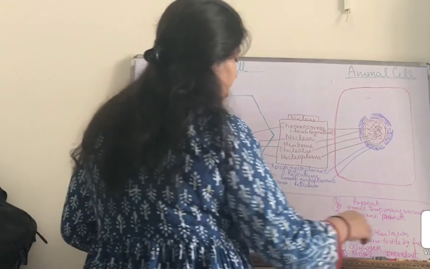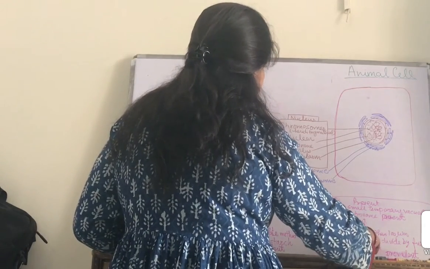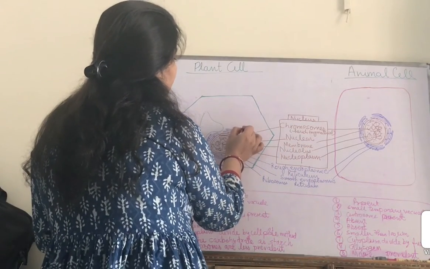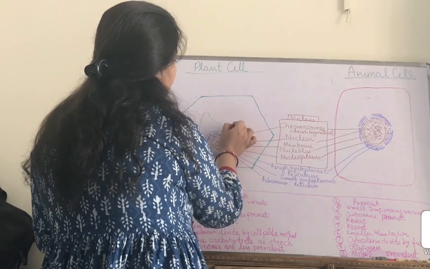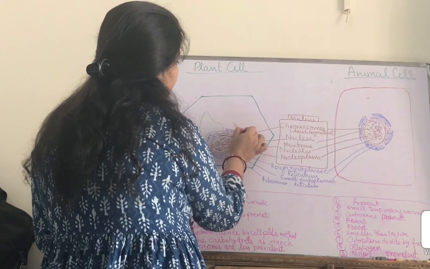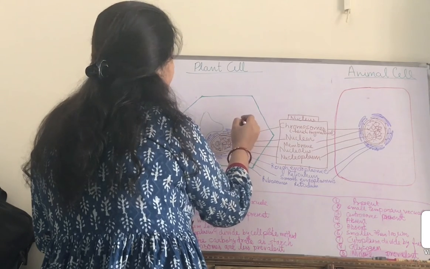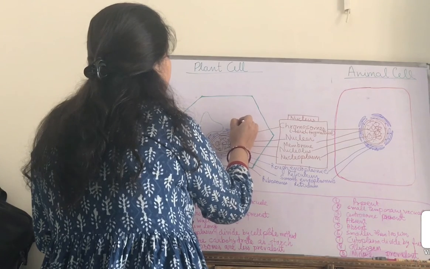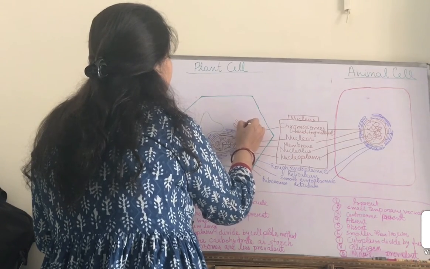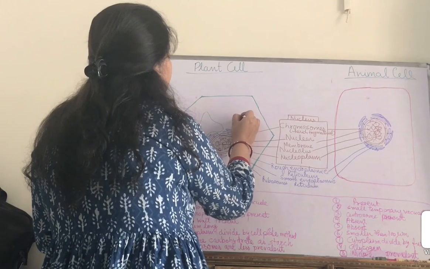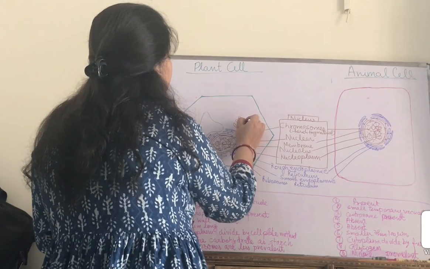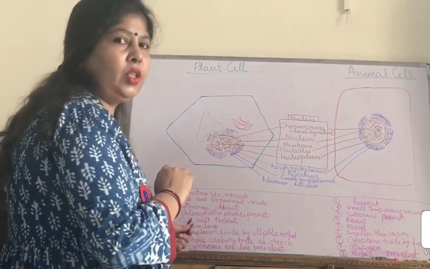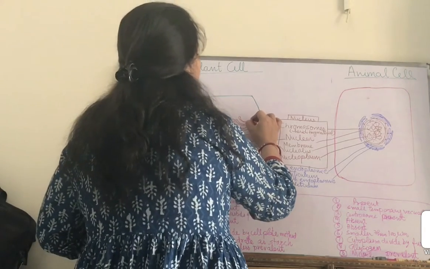Now we will draw another structure which is found outside the nucleus, and the structure is called the Golgi body.